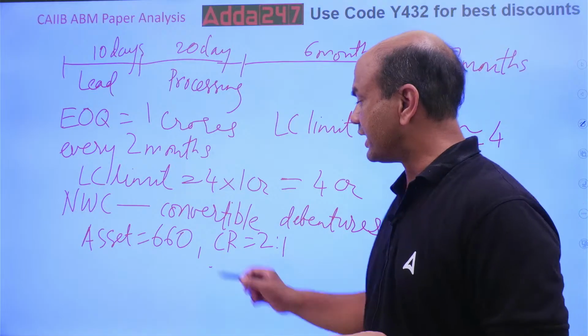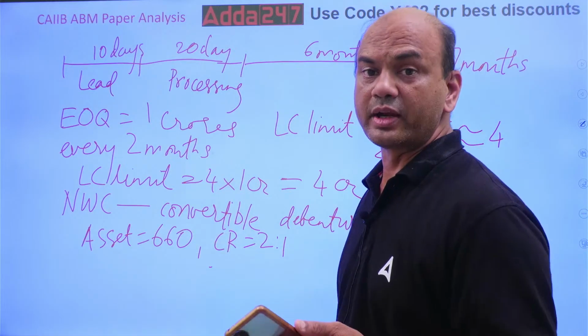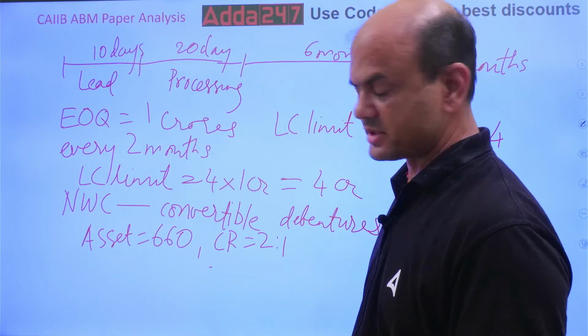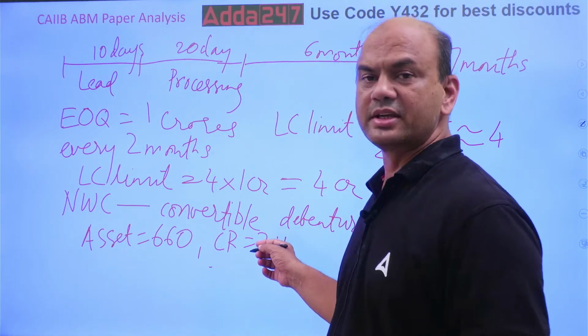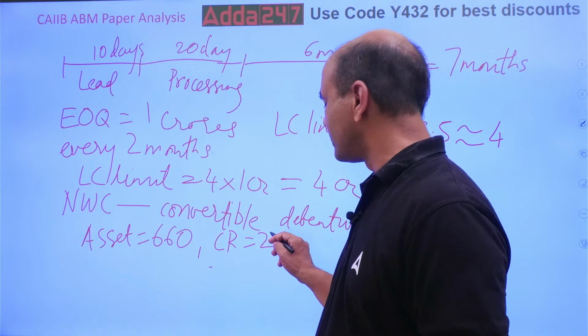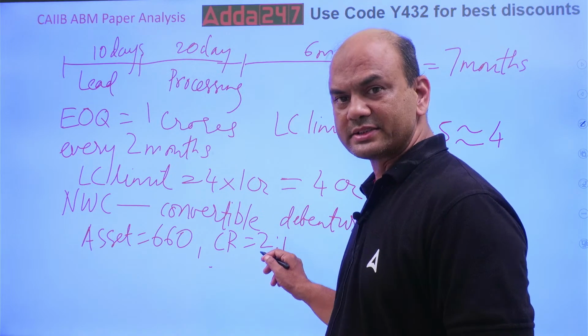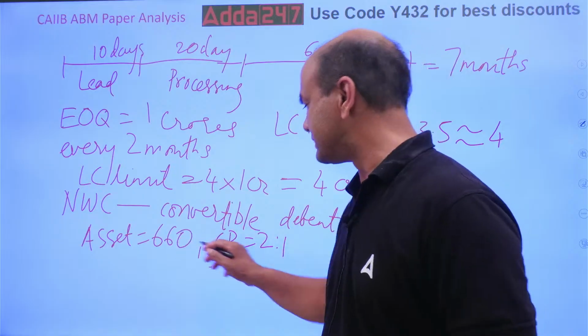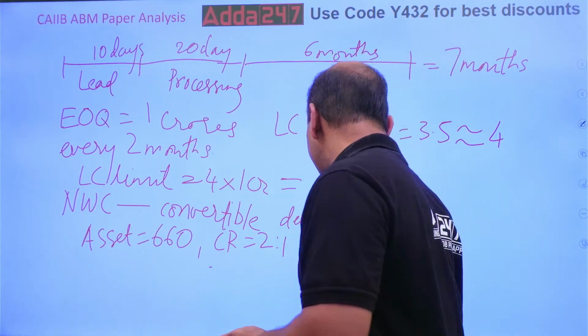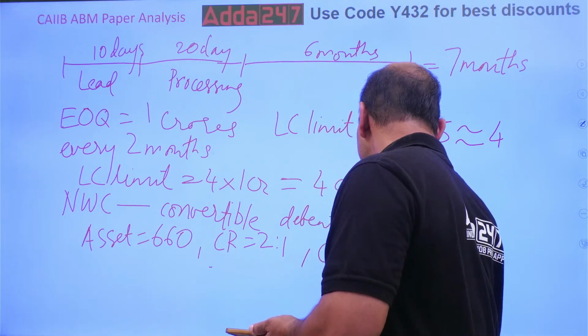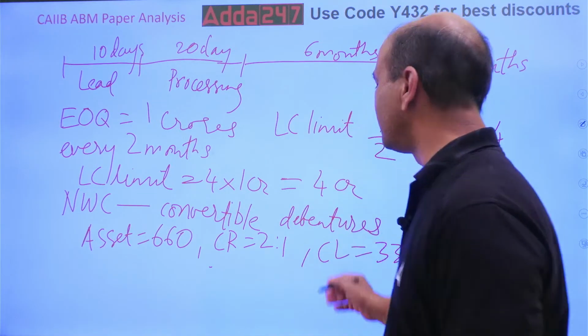So assets are 660. You want to find out the current liabilities. So what is the current liability? If assets are 2, liabilities are 1. So assets are 660, liability will be 330. So current liability equals 330. That is the answer. Half, isn't it?